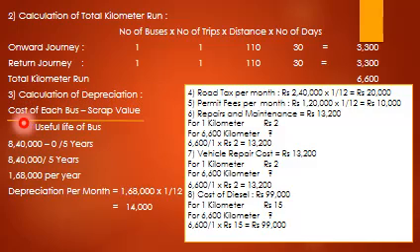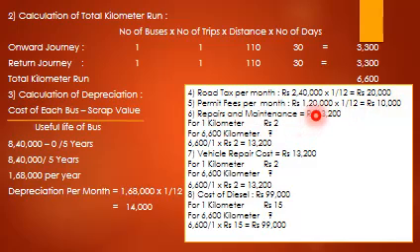Calculation of depreciation, cost of each bus minus scrap value divided by useful life. So 8,40,000, there is no scrap or residual value, divided by 5 years. So 8,40,000 divided by 5 equals 1,68,000 per year. So depreciation per month equals 1,68,000 into 1 divided by 12 equals 15,000. Road tax per month 2,40,000 into 1 divided by 12, it comes to 20,000. Permit fees per month 1,20,000 into 1 divided by 12 equals 10,000.